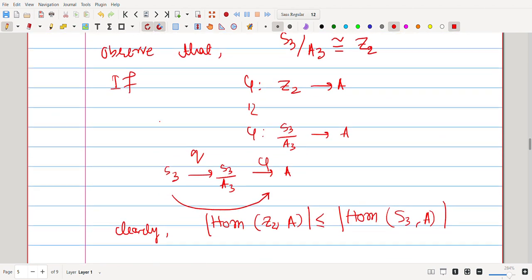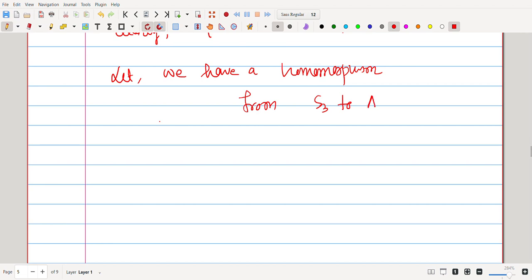Now conversely, let us have a homomorphism F from S3 to A. Now the kernel of F is either identity, or S3 itself, or A3.